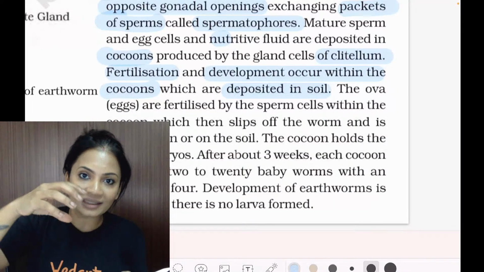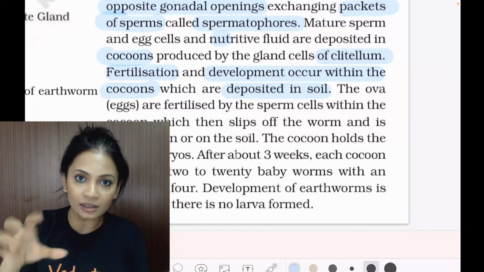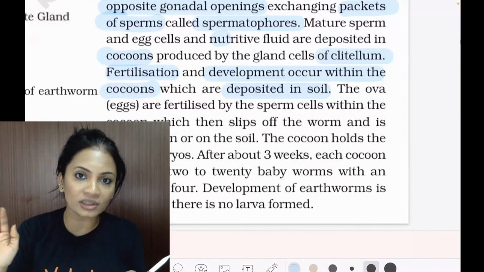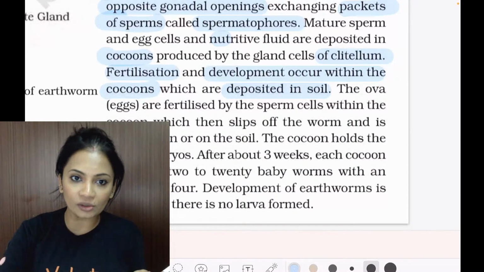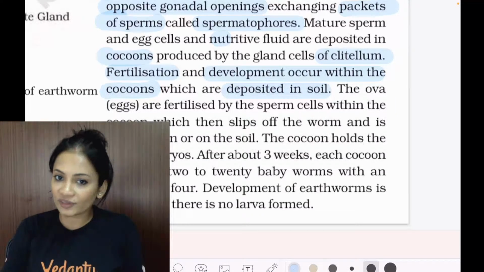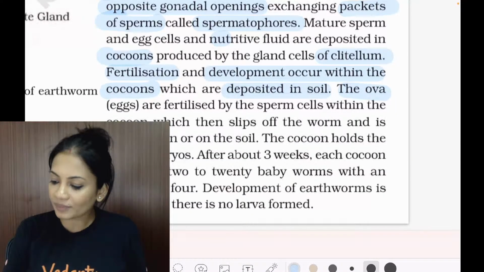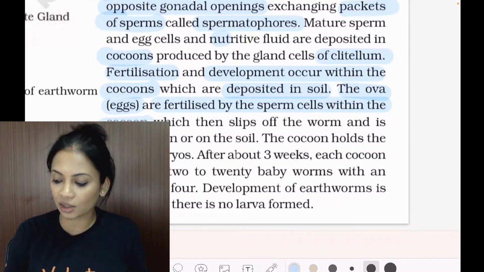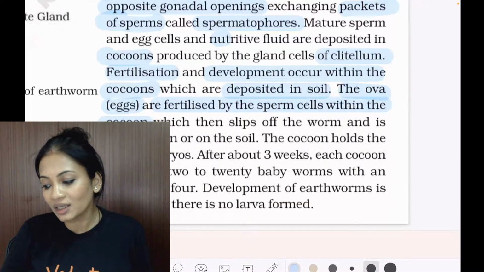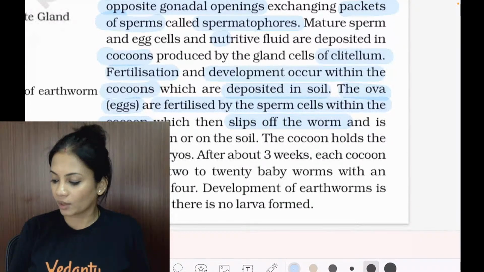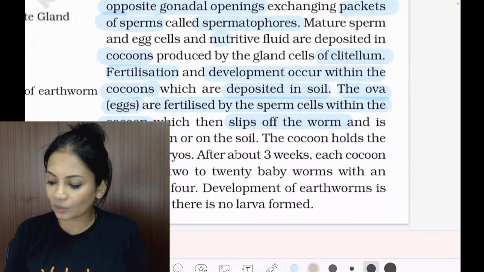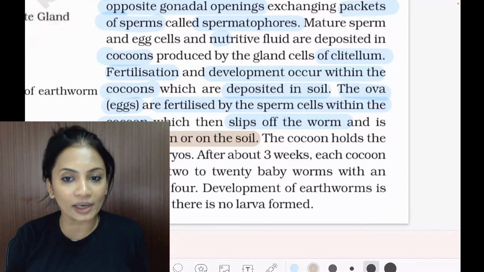Then as soon as the cocoon is formed, it's done. The cocoon will fall off into the soil. As it falls off into the soil, that is where it's going to be developing. Okay, so we see here the ova, the eggs, are fertilized by the sperm cells inside the cocoon, and then the cocoon will slip off the worm. Okay, as it slips off the worm, it is going to be deposited on the soil.